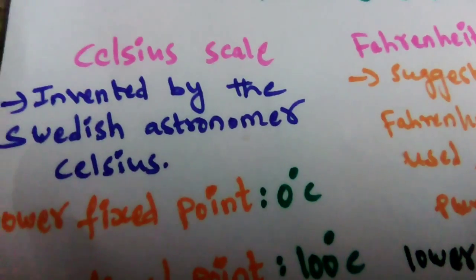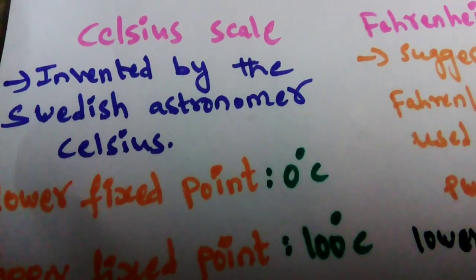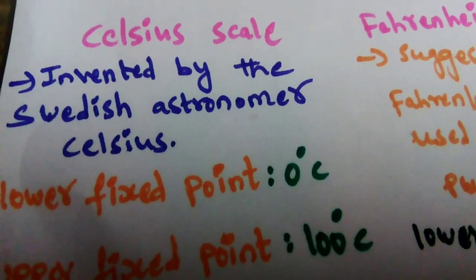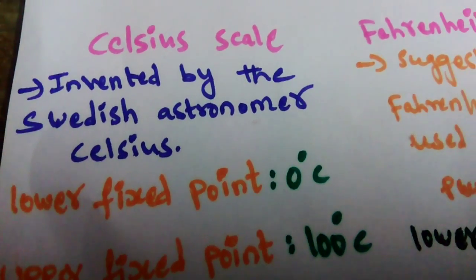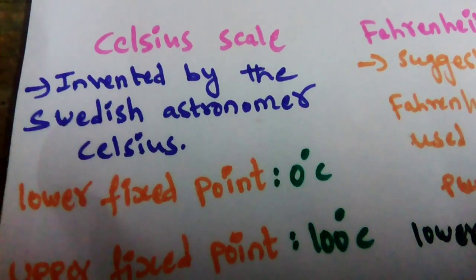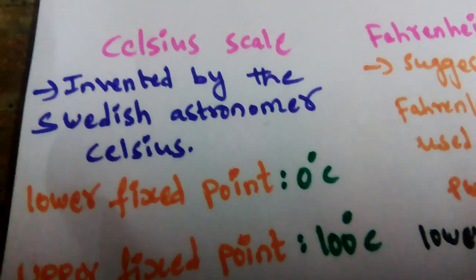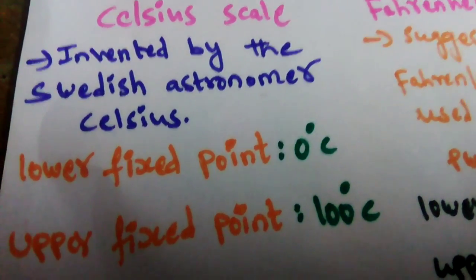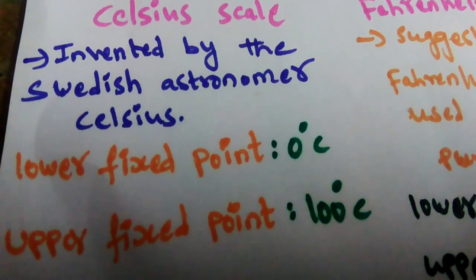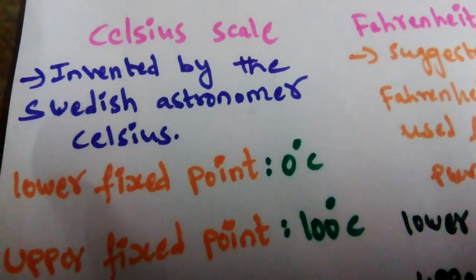The most important points about the Celsius scale, which was invented by a Swedish astronomer called Celsius. In the scale there will be a lower point and a higher point. Here the lower fixed point is 0 degrees Celsius, and the upper fixed point is 100 degrees Celsius.